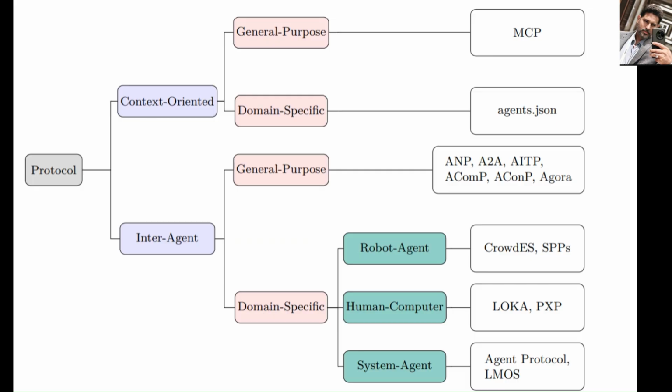Anatomy of an agent protocol. Every protocol boils down to three key layers. Communication language. This is the agent's vocabulary. Rooted in speech act theory, languages like KQML and FIPA-ACL allow agents to say things like inform, request, query, not just exchange data, but express intent.